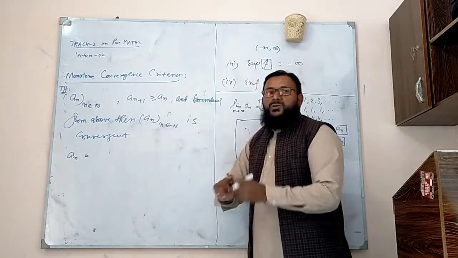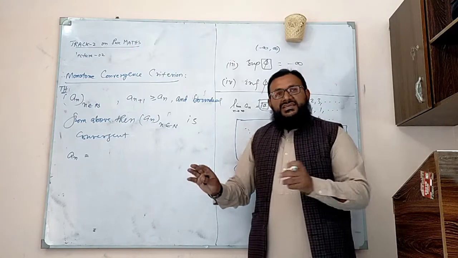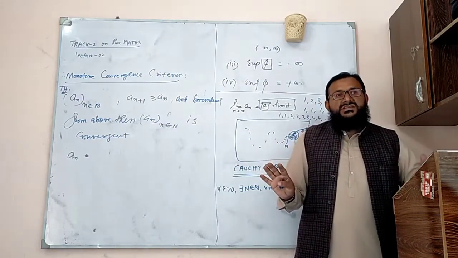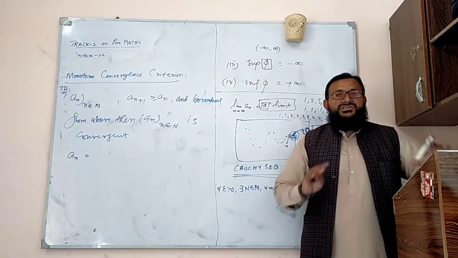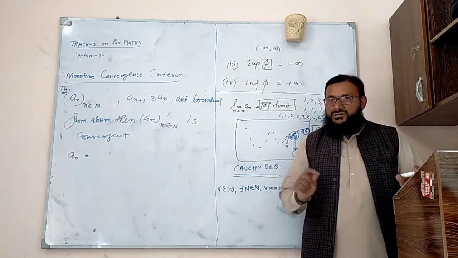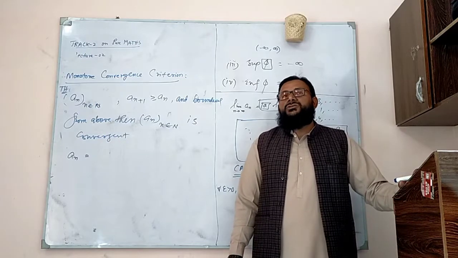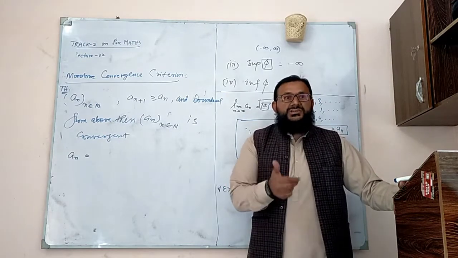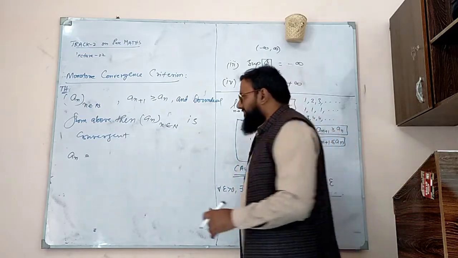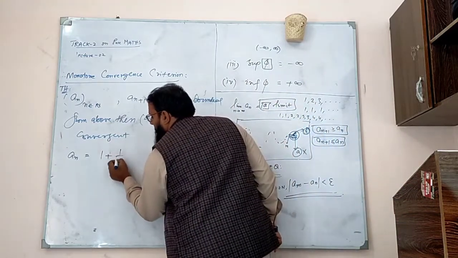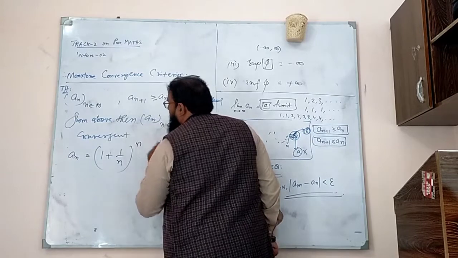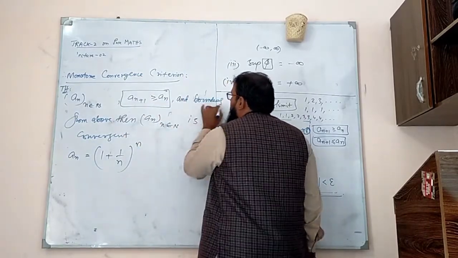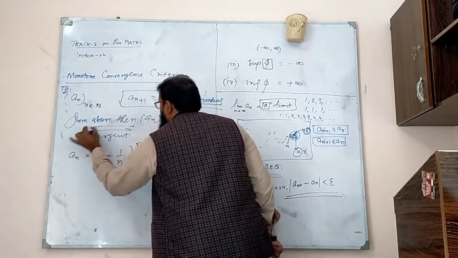We are not talking about what the limit is. We are saying it is convergent. That's all. It is not necessary to find out the limit every time. You just need to tell whether it is convergent or not. Because I told you if the sequence is convergent, it would be a Cauchy sequence, and we are interested in Cauchy sequences mostly. We are taking the same sequence. You have to check two conditions: whether it is monotonically increasing or not, and whether it is bounded from above or not.